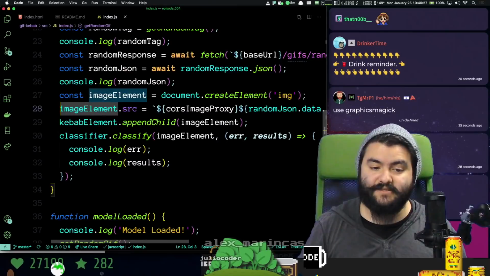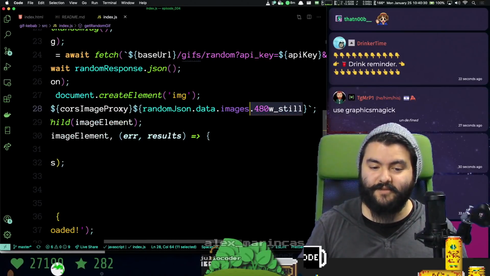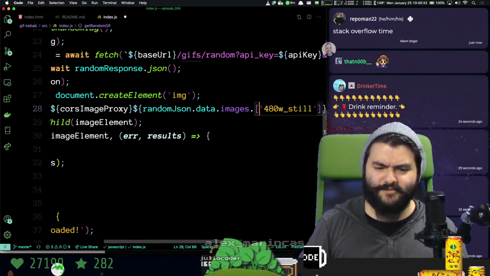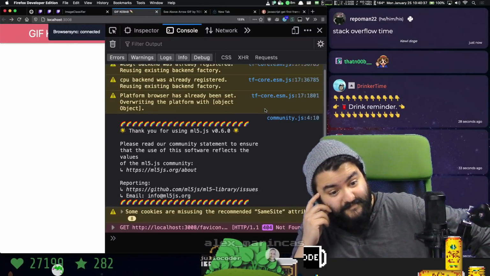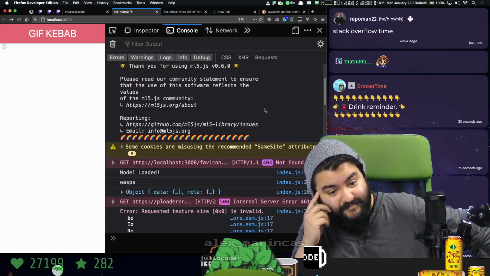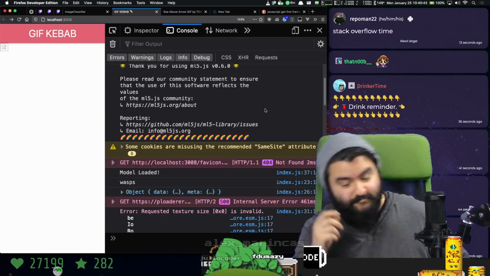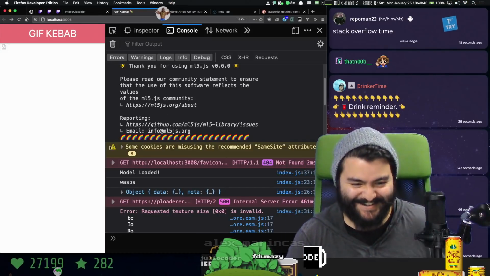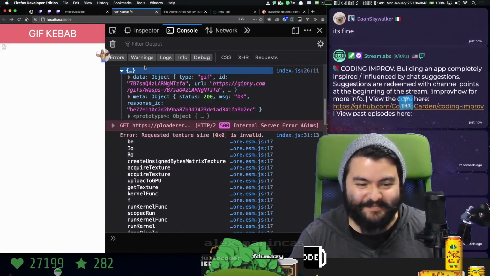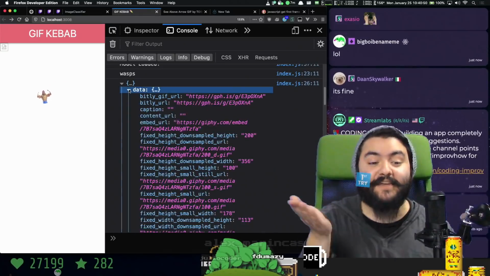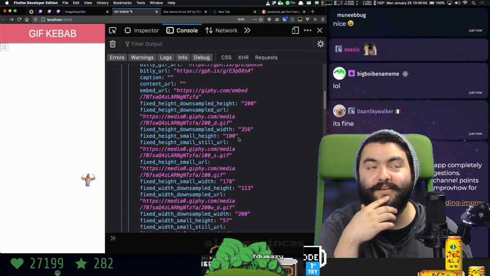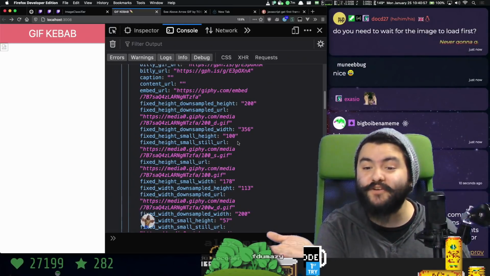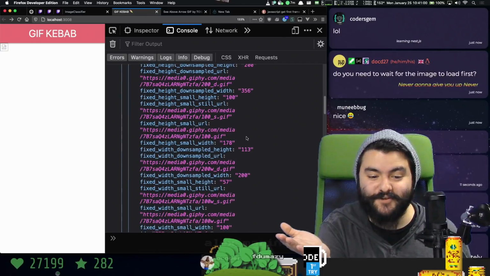Oh, well, that's not going to work because you can't have properties that begin with a number. Why you do that, Giphy API? It didn't work. It didn't work. It's fine. Yeah, so here's the thing. We have not yet had a coding improv show where it didn't work at the end. So there's a first for everything.